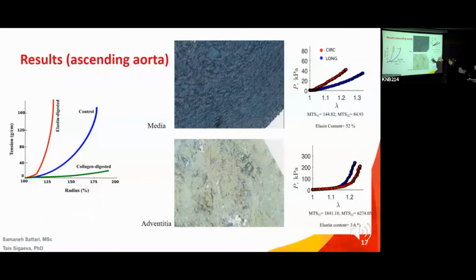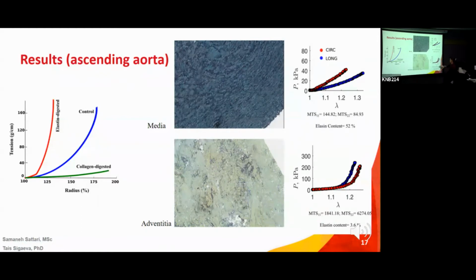This is almost healthy. This is an older patient, but no aneurysm. There is a fairly substantial amount of elastin in the media. There's very low collagen in the media. The elastin correlates with quite a linear behavior. If you look at the red and blue up here, those are almost linear behavior. So it's very easy to deform this media, it comes back, and doesn't have any energy loss.